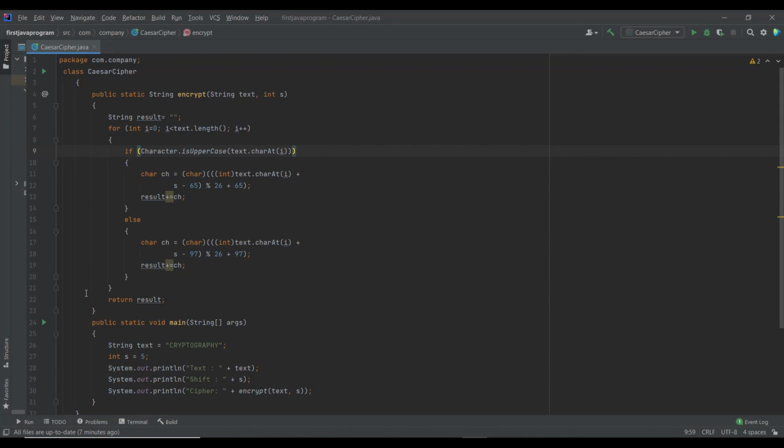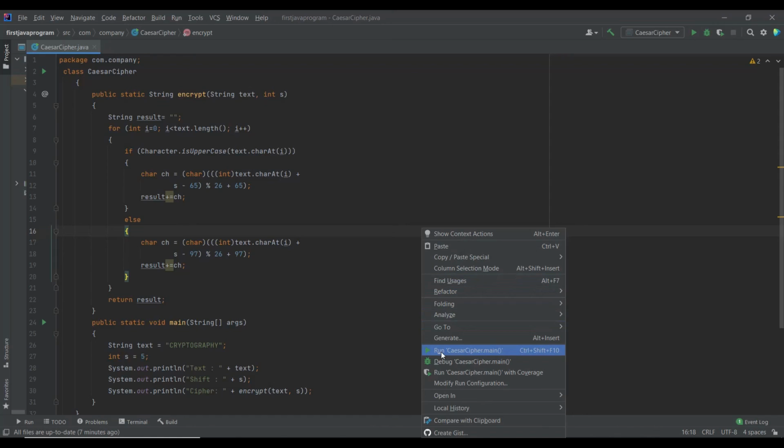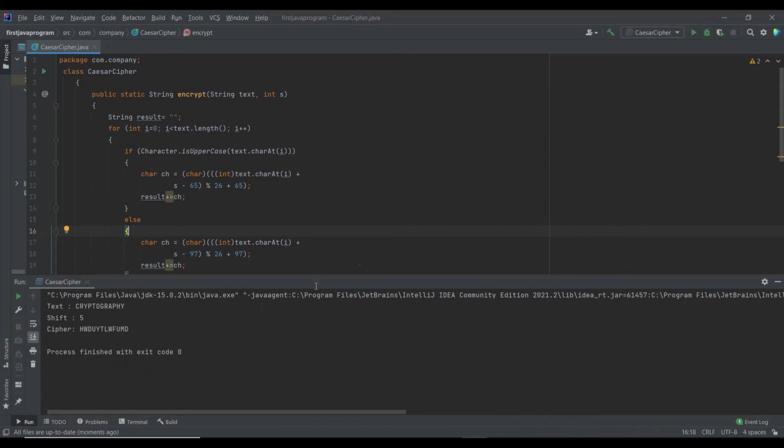Now this is the method, and now we have the main method. Here we have given the text. Here we have given this shift also. Here are the texts, and here we have declared the variable. And over here we have called the encrypt function, and let's see whether it runs or not. Yes, it is running. The text is cryptography, shift is 5, and this is the cipher.